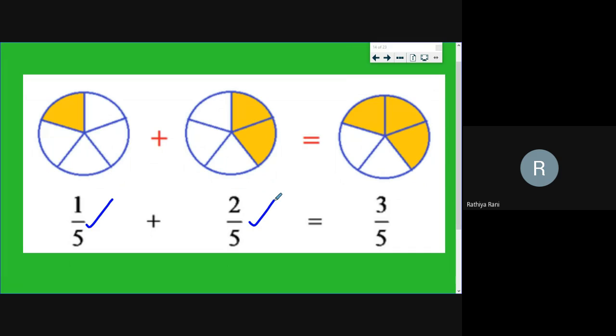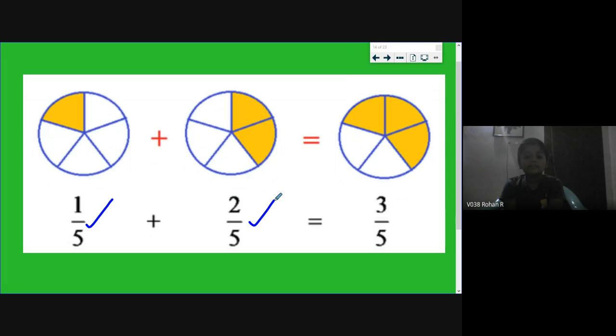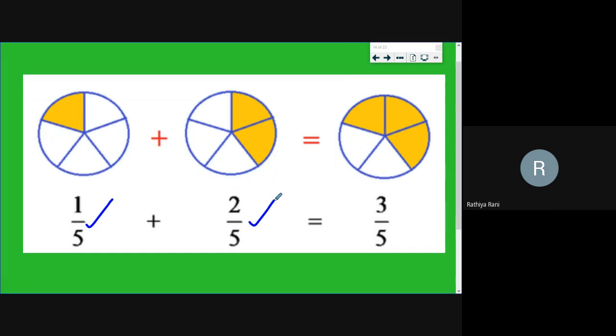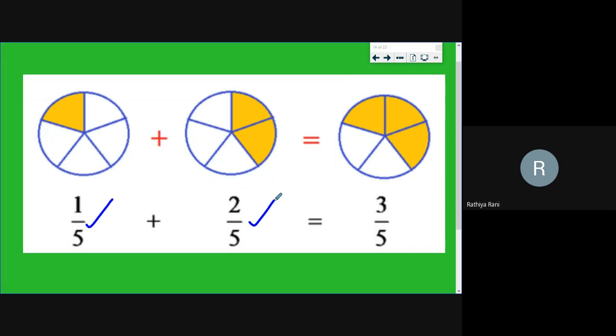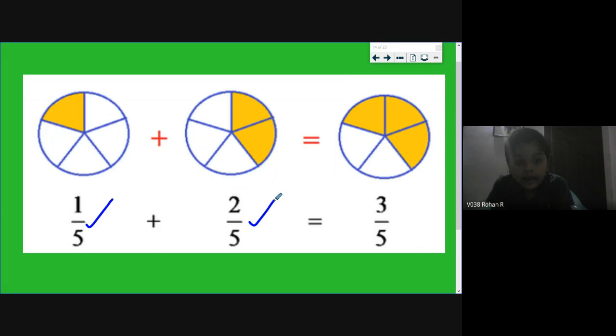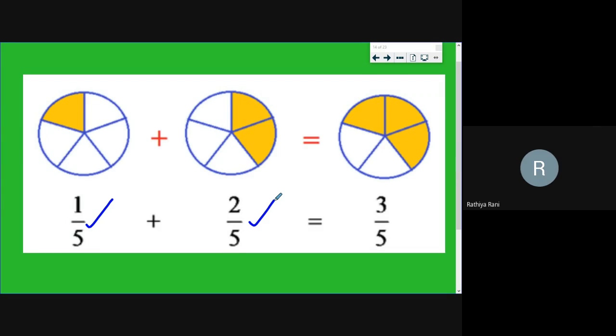Next, Rohan, can you explain the same question, 1 by 5 plus 2 by 5? For the question 1 by 5 plus 2 by 5, we should add the numerator. Very good. What about the denominator then? If the denominator is the same, we should not add the denominator. And 1 plus 2 is 3. Adding 5 and 5 would be 10, but we should not add it. So the answer is 3 by 5. Yeah, very good. Super, Rohan.